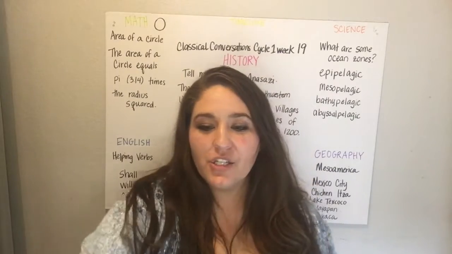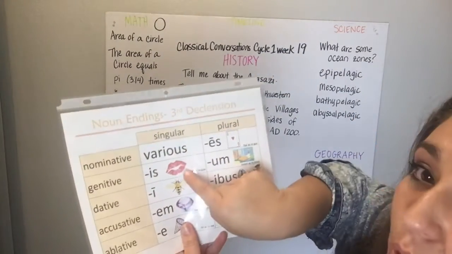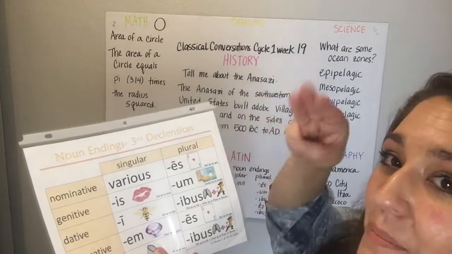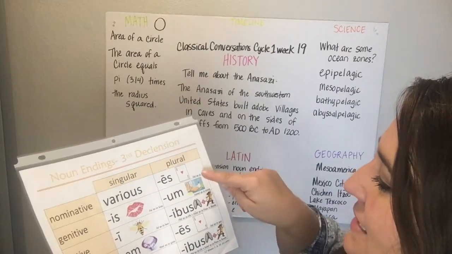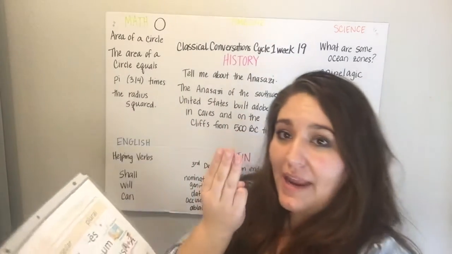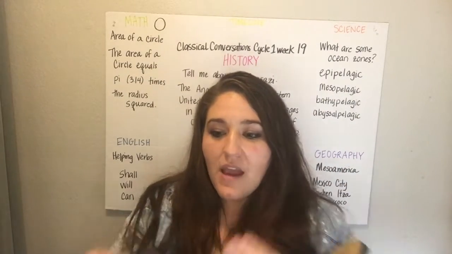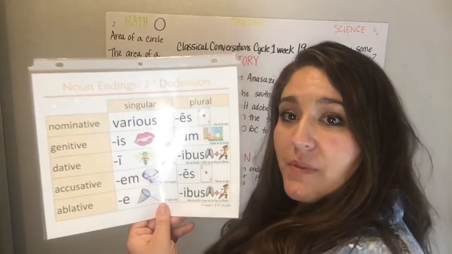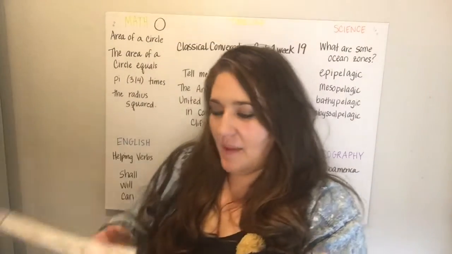We are going to do our hands to where we say various. We're going to kiss our three fingers, and then E-M-E like a bee, buzz like a bee. And then when we get to ace, we're going to hold both hands like this, like aces, and go with our lips. And then for abus, we're going to point to our ribs. Ace, abus.